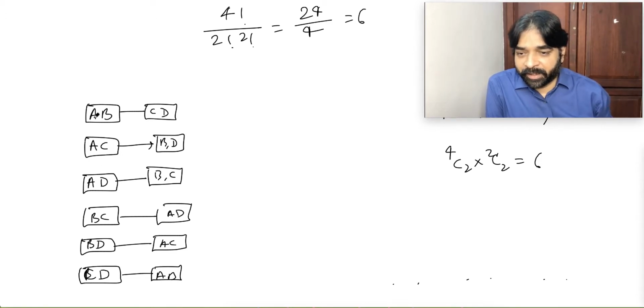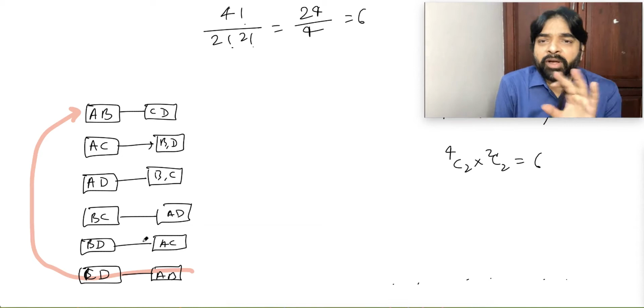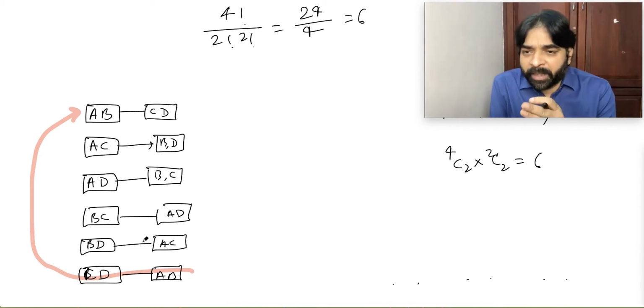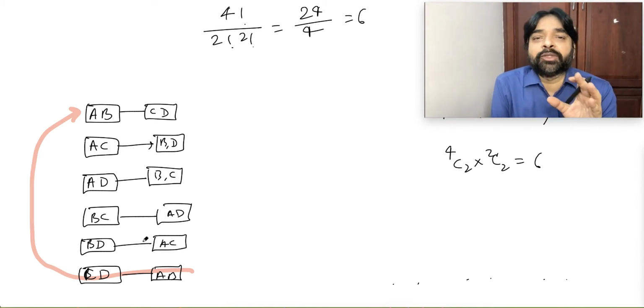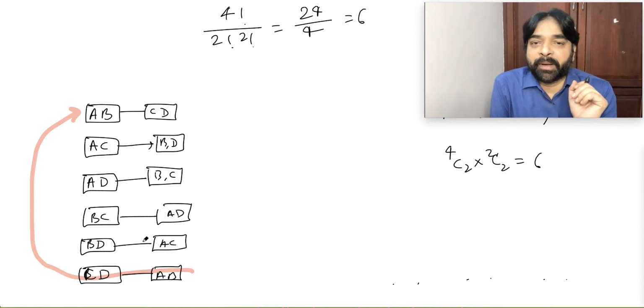ABCD here, and this is matching with this. Both are the same thing because order is not important, no? So how can you arrange? First one is I made two groups of AB and CD. Second one is I made two groups of CD and AB. Both are the same thing, because order is not important.